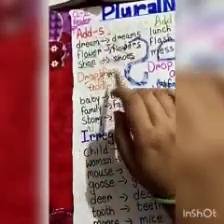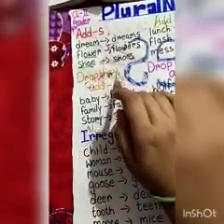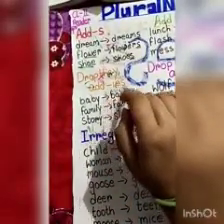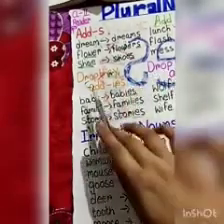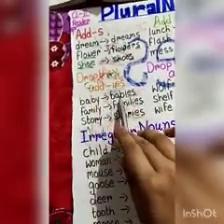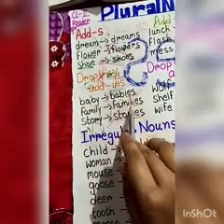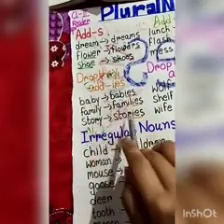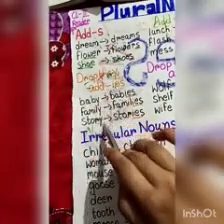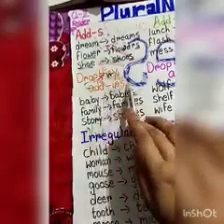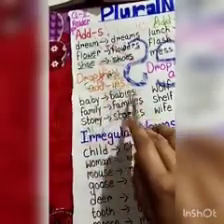If the words end with y, then we add ies, like baby, babies, family, families, story, stories. All these words end with y, so we drop y and add ies.